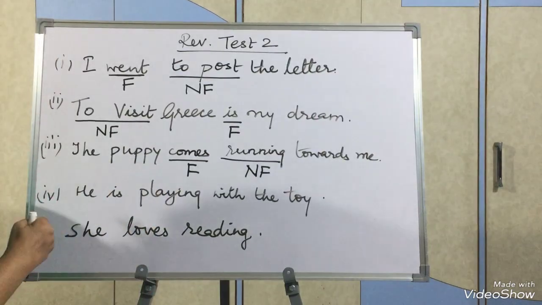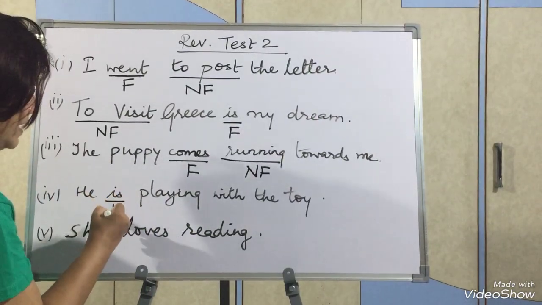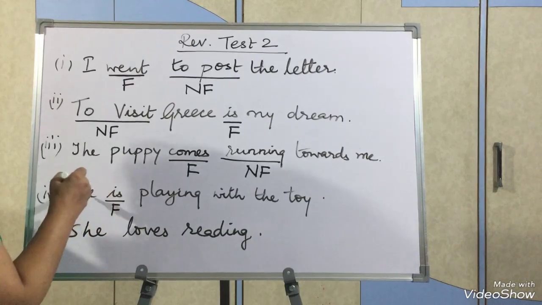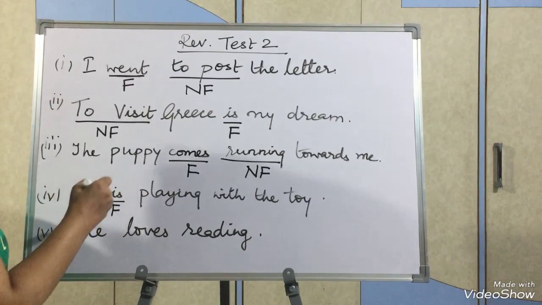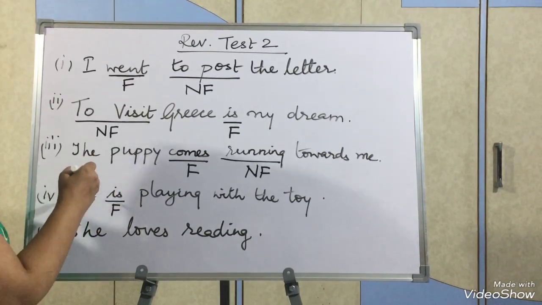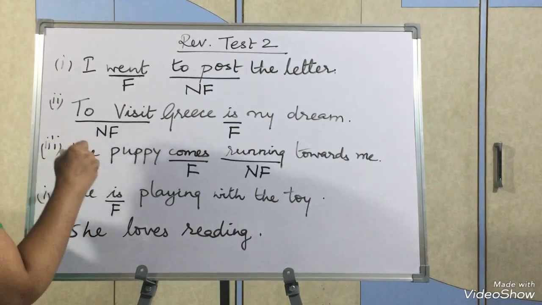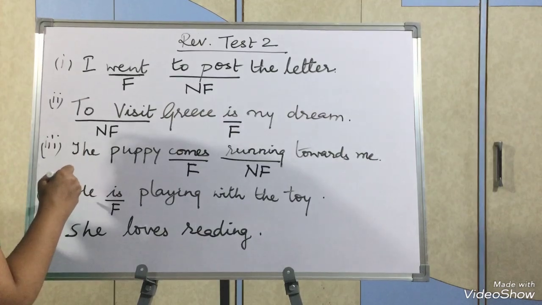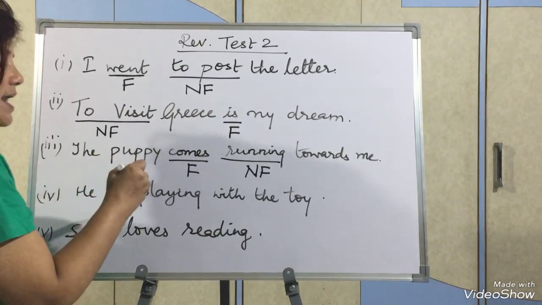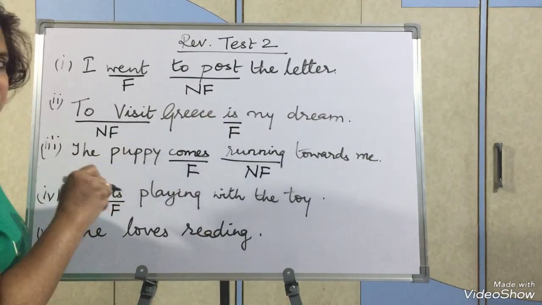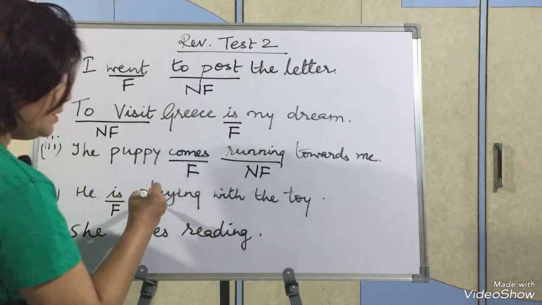He is playing with a toy. Is is a finite verb. Why? Because it has a subject before it, he. It depends on the subject. In place of he, if I write I, it will become am. If I write they, it will become are. So it depends on the subject, and it comes in 3 forms. It fulfills the conditions, so it is a finite verb.